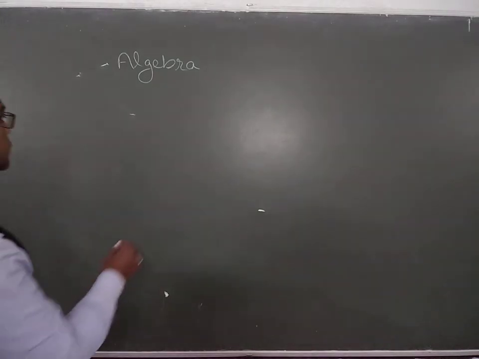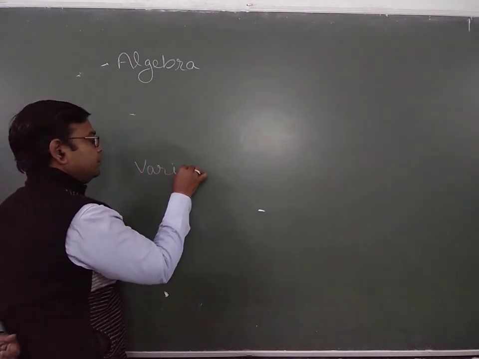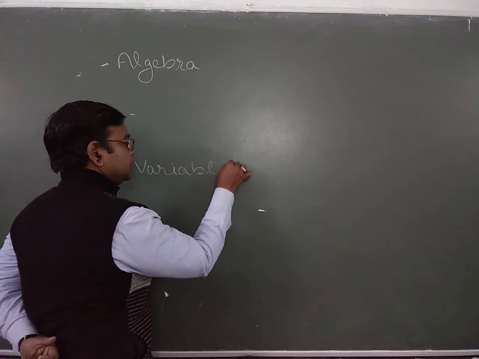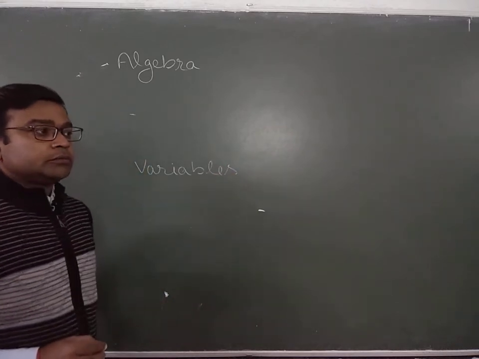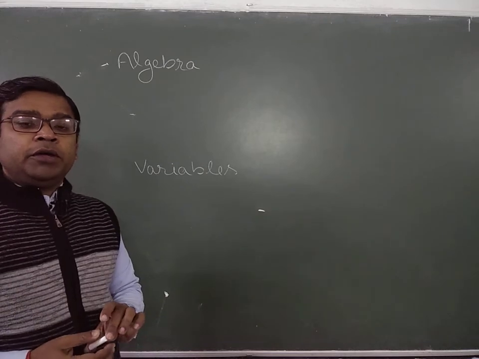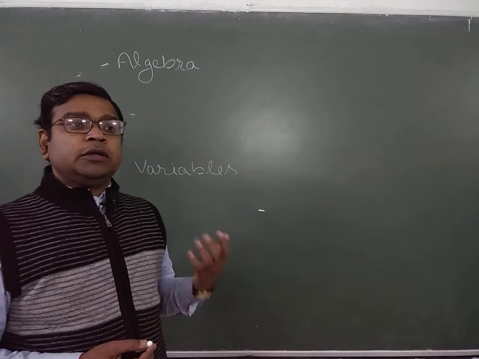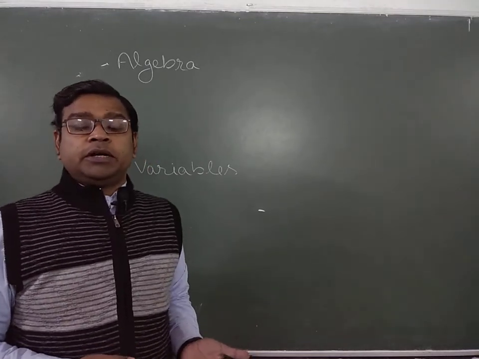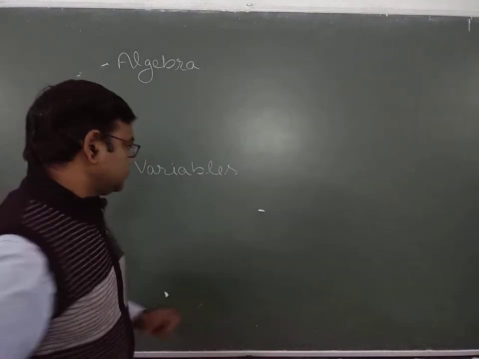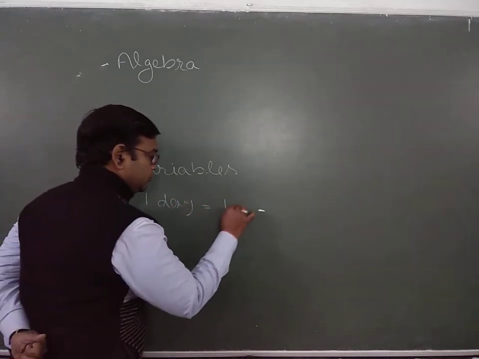Variable means something which varies from time to time or depends upon conditions. Suppose we earn 1 rupee in a day. So on the first day, how many rupees do I earn? It's 1 rupee.